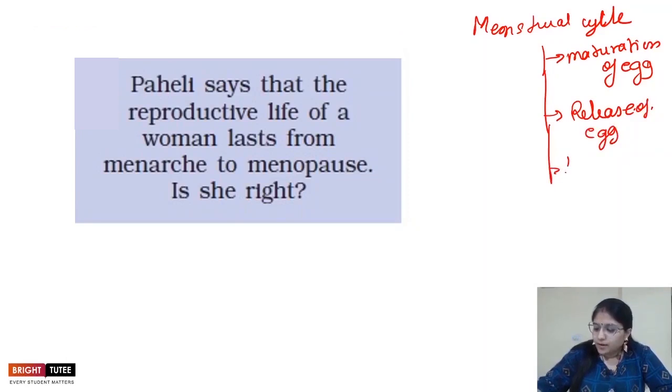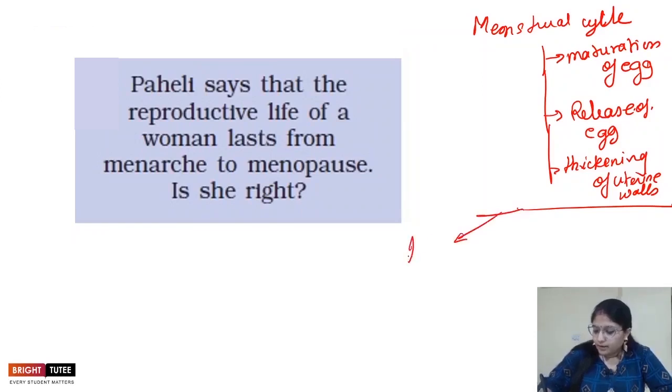During this time, thickening of the uterine wall takes place, right? This uterine wall thickens to receive the embryo, and then there are two scenarios. If there is no pregnancy, no fertilization occurs, then what happens?